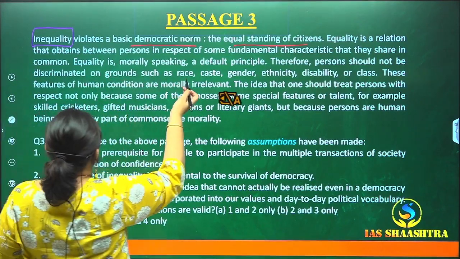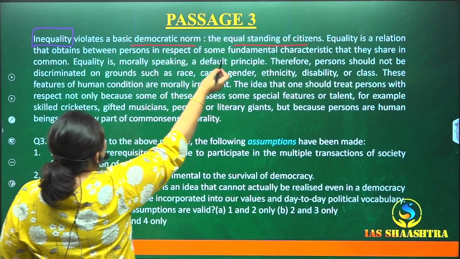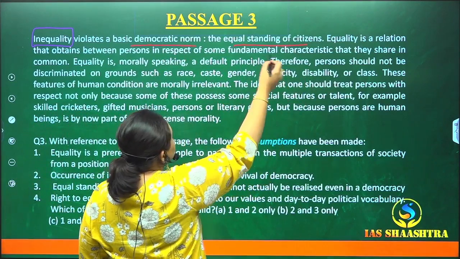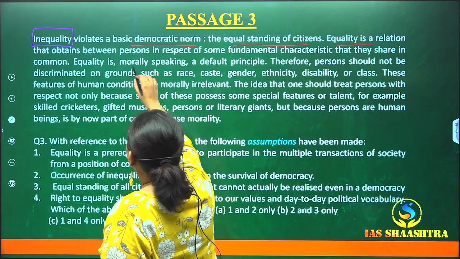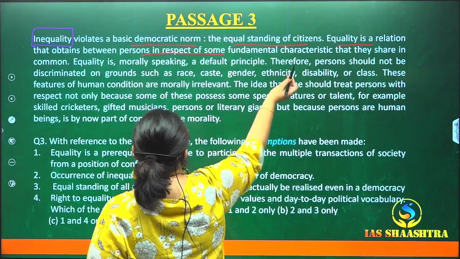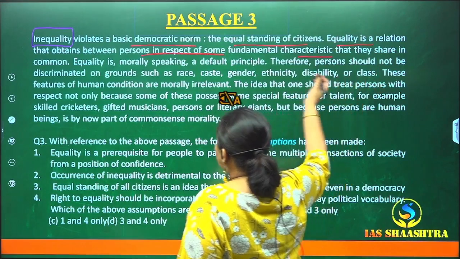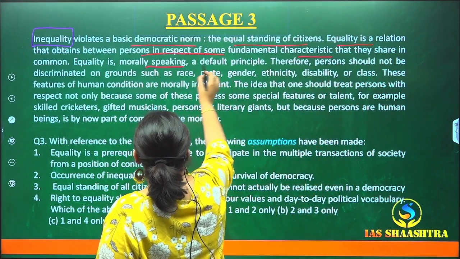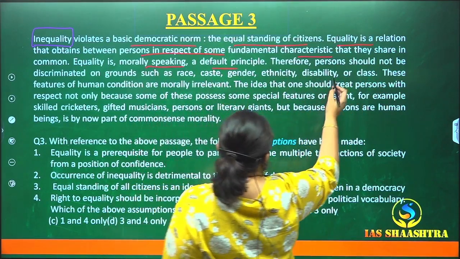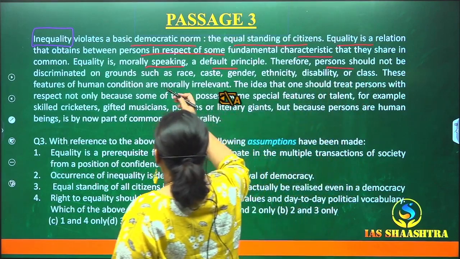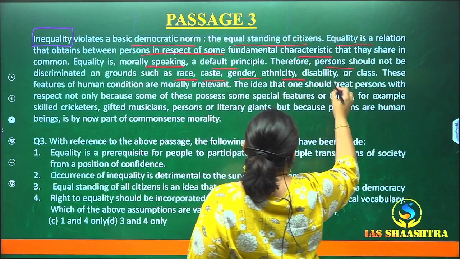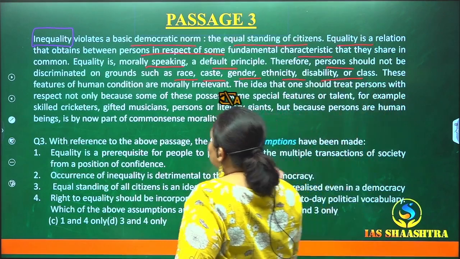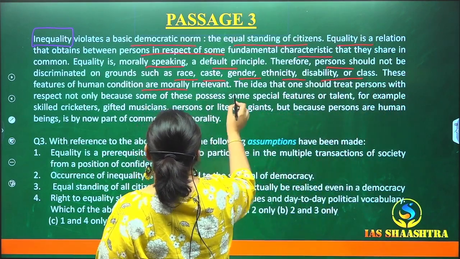Now what does it violate? It violates a basic democratic norm, the equal standing of citizens. Equality is a relation that obtains between persons in respect of some fundamental characteristics. Equality is, morally speaking, a default principle, of course. Therefore, persons should not be discriminated on the basis of race, caste, gender, ethnicity, disability, or class. These features of human condition are morally irrelevant.